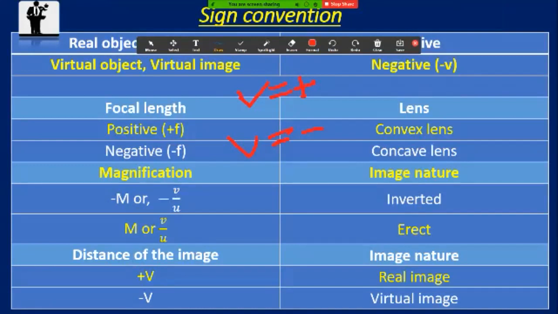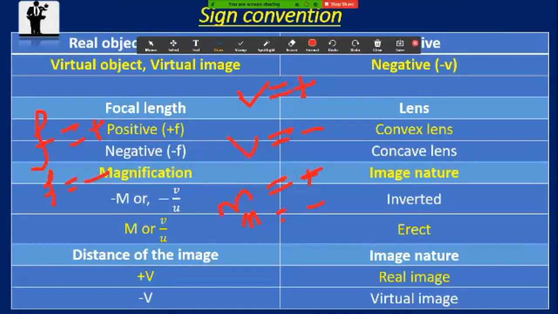F positive means it is a convex lens. F negative means it is a concave lens. M positive means this image is upright or erect. M negative means the image is inverted.